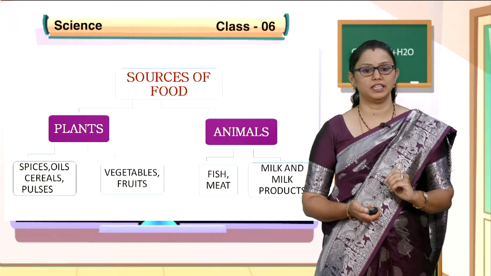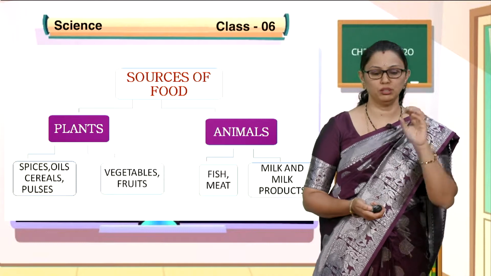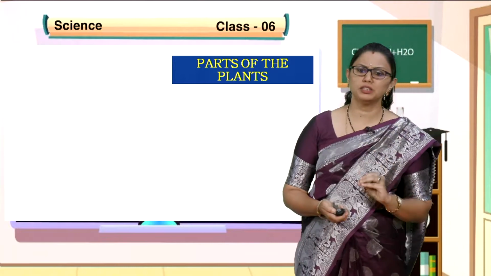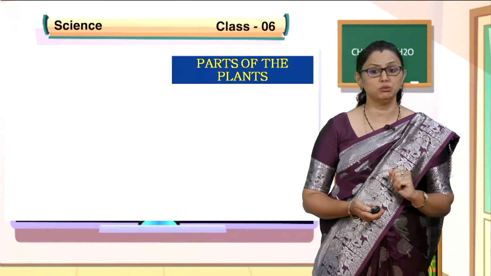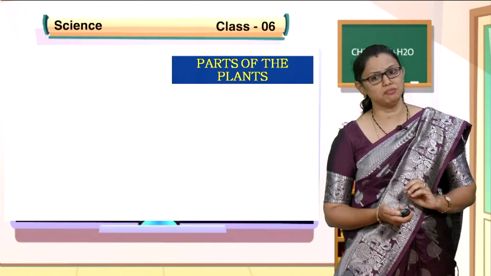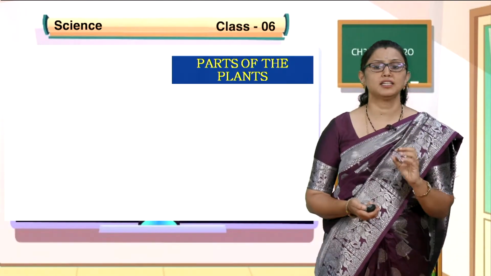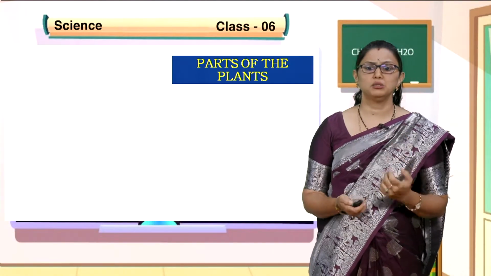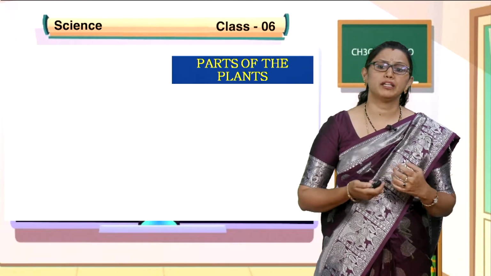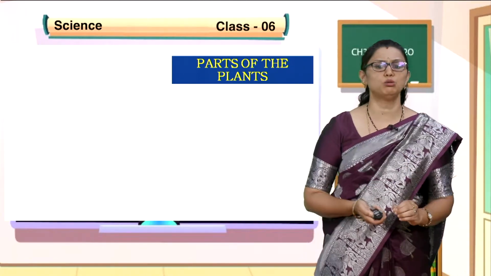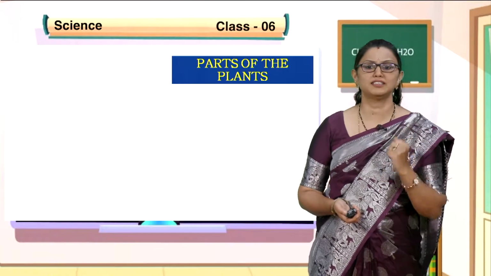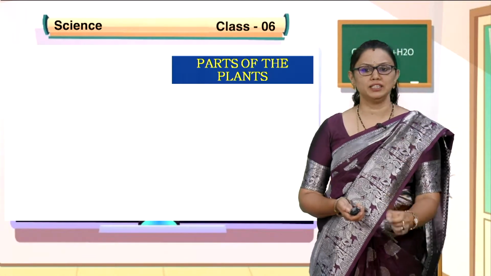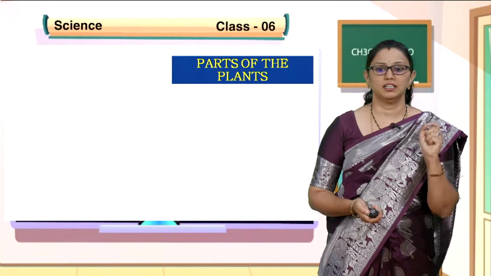Now we will study in detail about the sources of food, plants as well as animals. Before going to our plants, I would like to tell you about the plants. Already you know what plants are and what the parts of plants are. As you know, plants are called producers. Why are they called producers? Because they are able to prepare their own food. Plants are also called autotrophs. Auto means self, troph means preparing or synthesis. That is why plants are called autotrophs as well as producers.